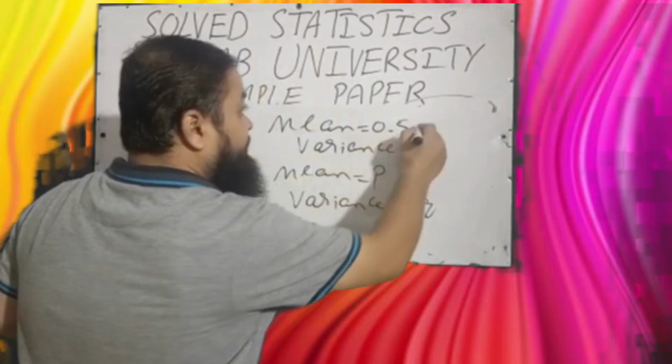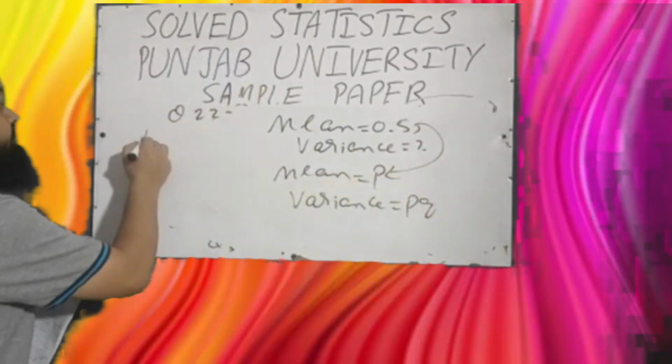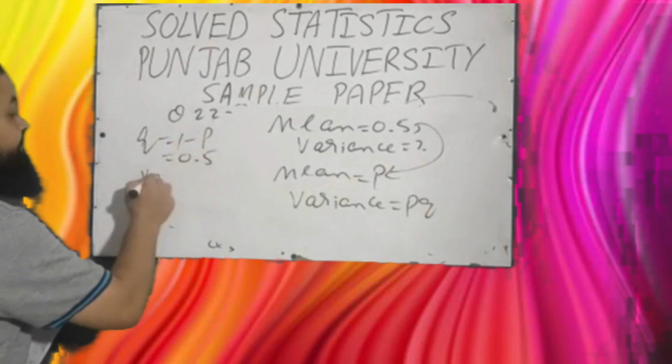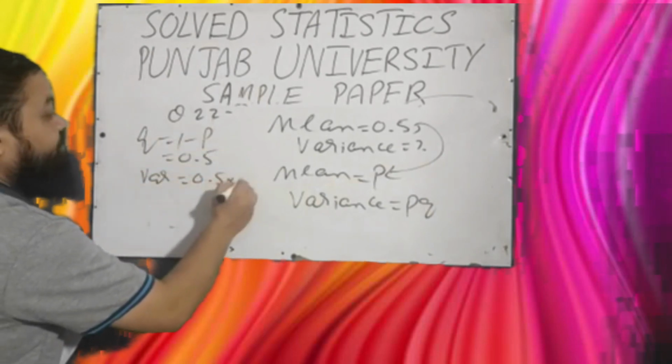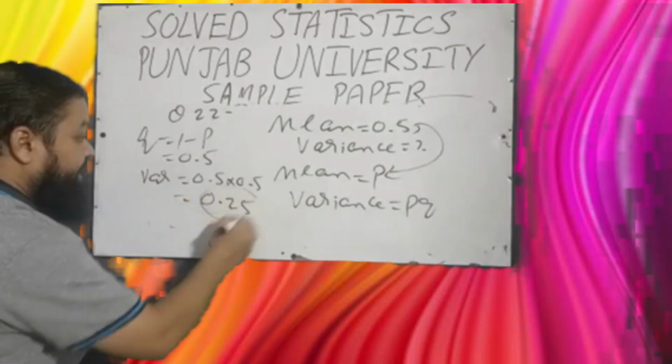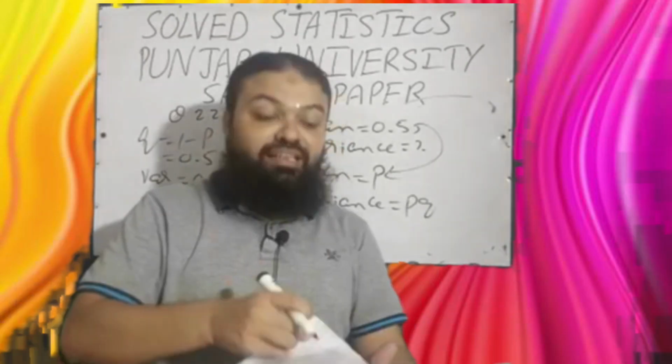It means mean is 0.5, that is P is given, and Q is equal to 1 minus P, that will also be 0.5. Then variance will be 0.5 into 0.5, P multiplied by Q, that will be 0.25, the correct option in the exam.